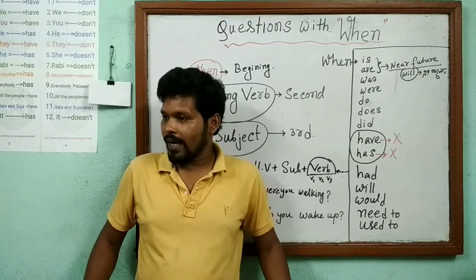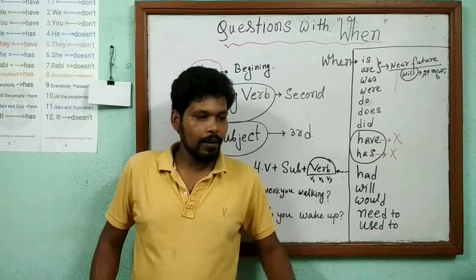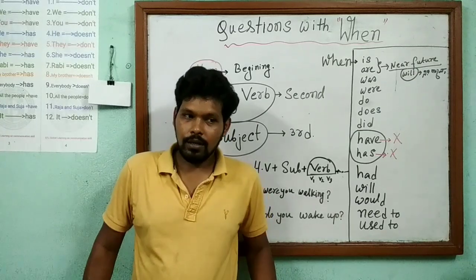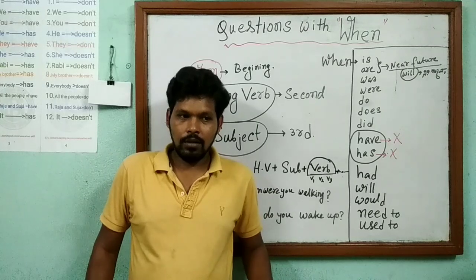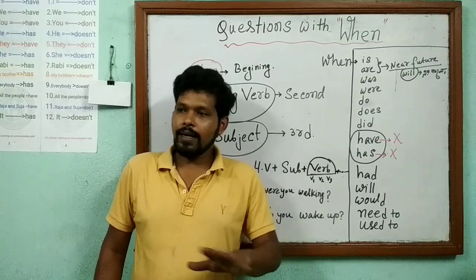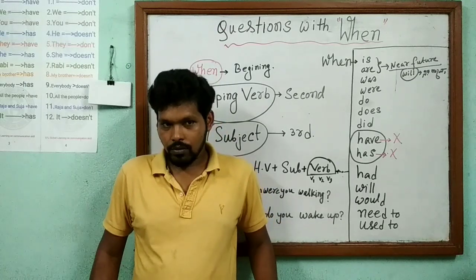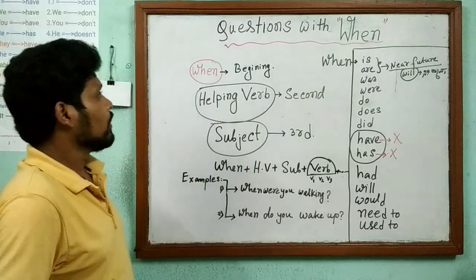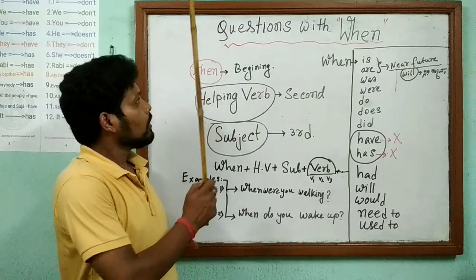The questions with when may be in present, in past and in future. Any tense we can use when we ask a question with when. Okay, now look at the board.